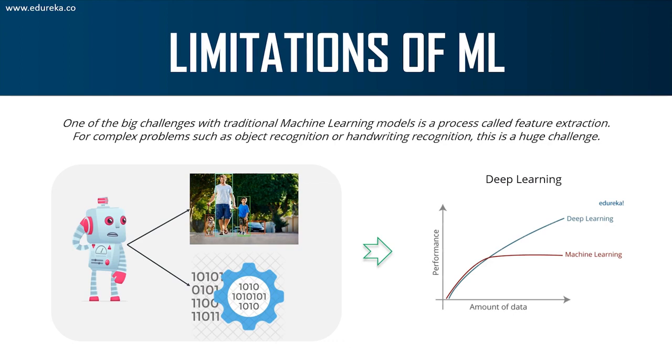But what happens when your data set has hundreds of variables? How are you going to sit and choose every variable and perform analysis on each variable to understand which is a really significant variable? That's going to become a very tedious task, right? It's not possible for you to manually sit down with 100 variables, check the correlation with each variable, and understand which variable is significant in predicting the output. So performing feature extraction manually is very tedious, and that is one of the major limitations of machine learning. Now, deep learning comes to the rescue to all of these problems.